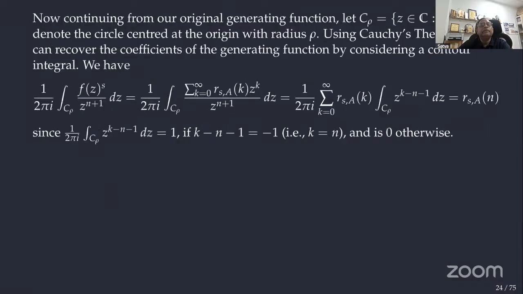Okay. Right. So how did people prove it? By using Cauchy's theorem, right? To find the coefficient, we consider this integral, 1 by 2 pi i, integration along the closed circle C_rho with radius rho. Then we can substitute and see that we are going to get r_s(A, n) only, right? So this is the well-known Cauchy integral.